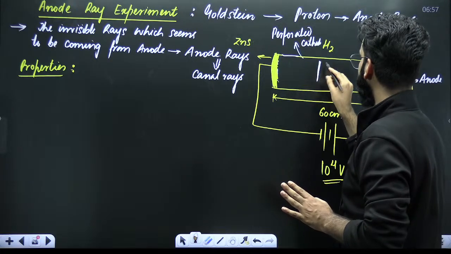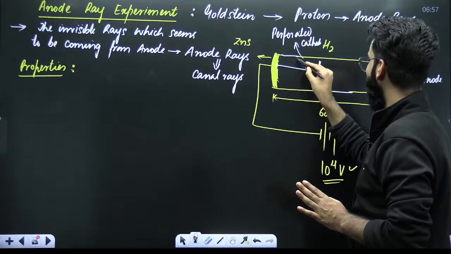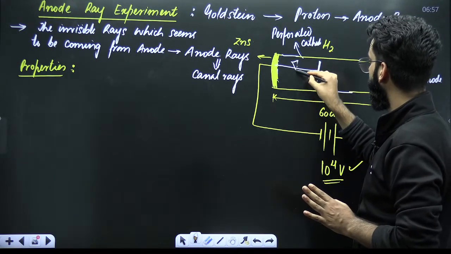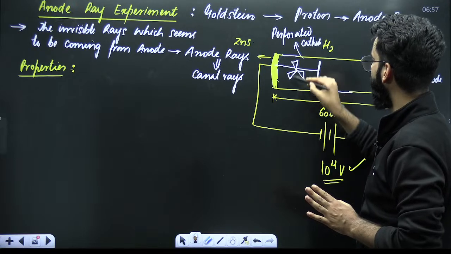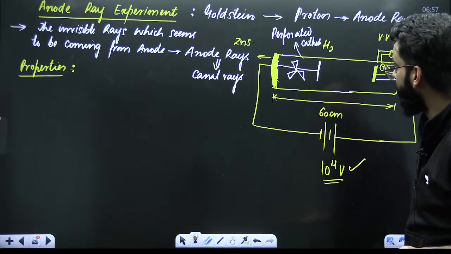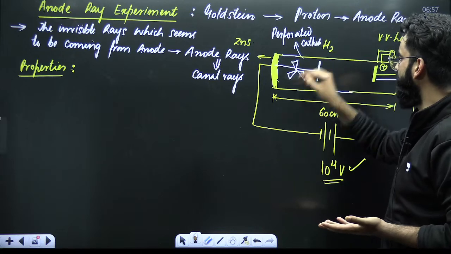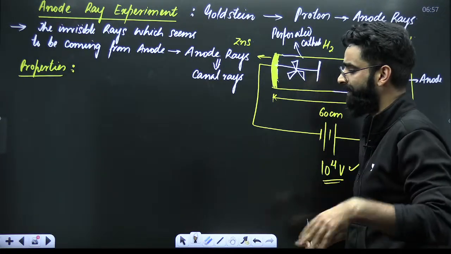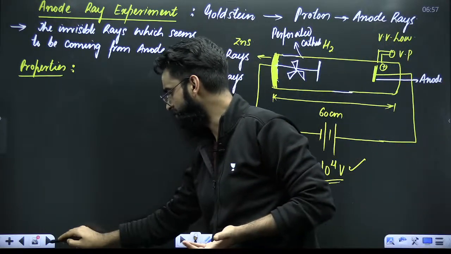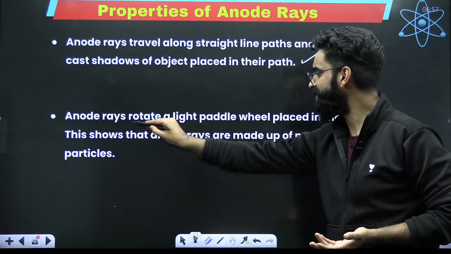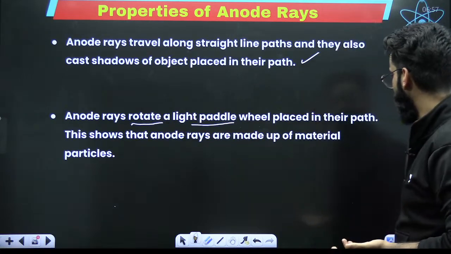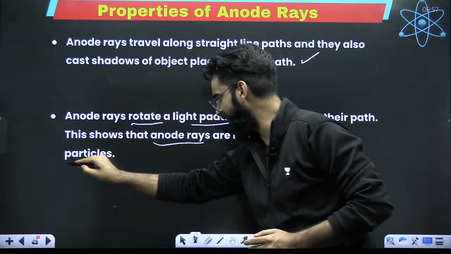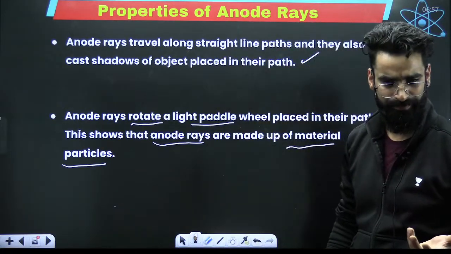When a light paddle wheel was kept over here, this light paddle wheel started to rotate, right? Which is only possible if the anode rays are made up of some material particles carrying certain mass, right? So this was the second conclusion. Anode rays rotate a light paddle wheel when placed in their path. This shows that anode rays are made up of some material particles which carry certain mass, right?